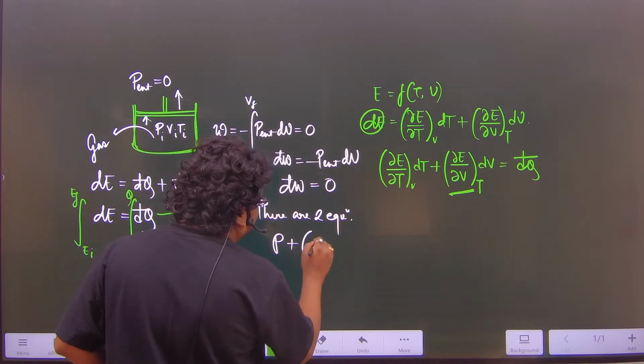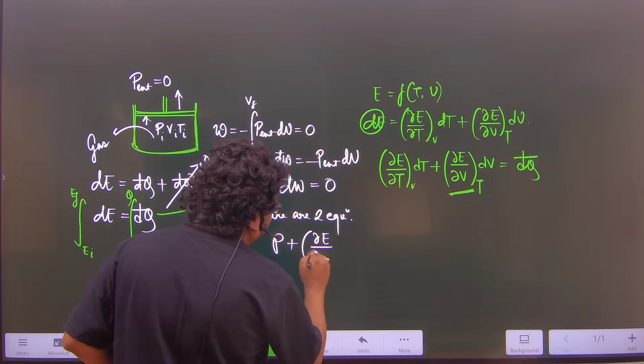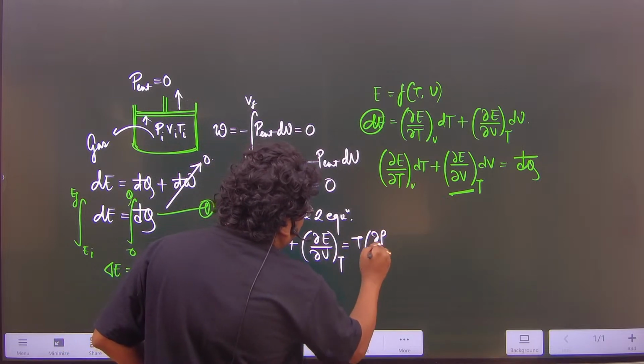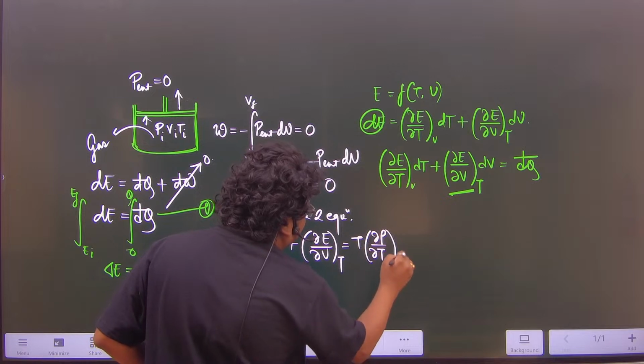P plus (del E del V) at constant T is equal to T into (del P del T) at constant V.